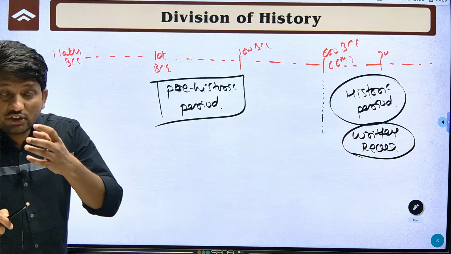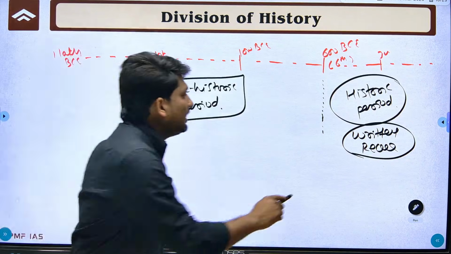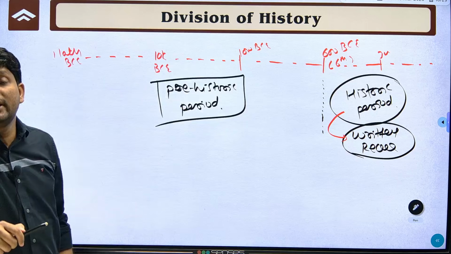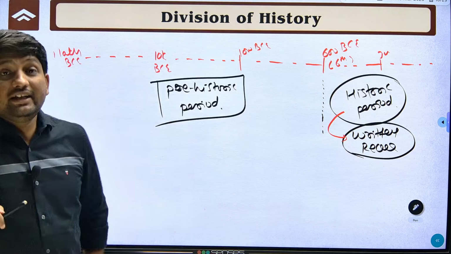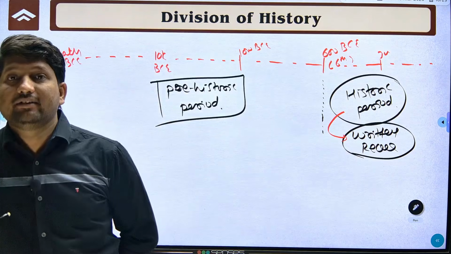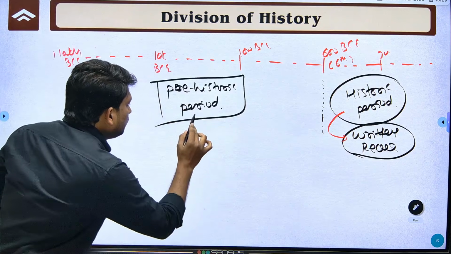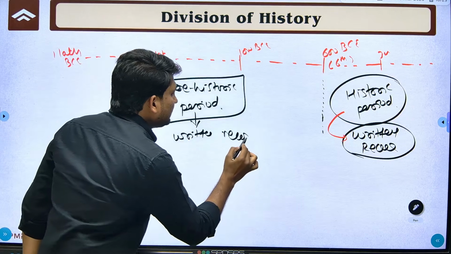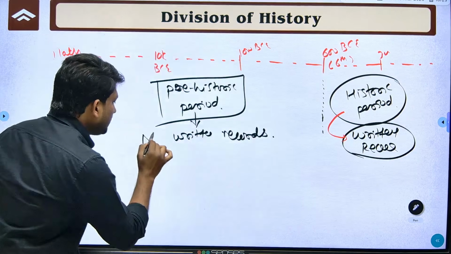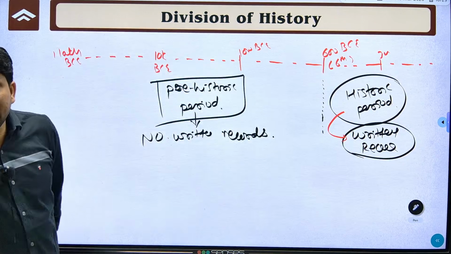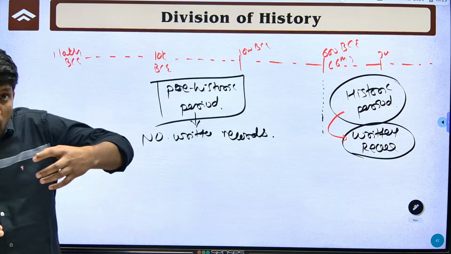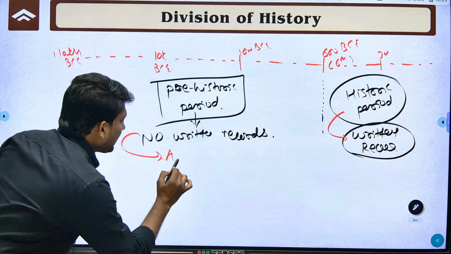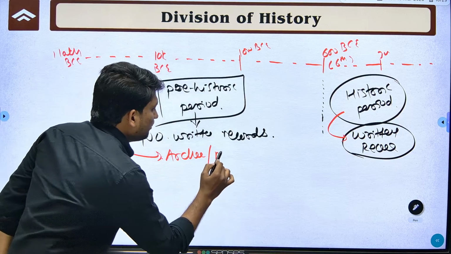So reconstruction of history during the historic period can be based on written records, but before 600 BC you do not have written records from that period. So there are no written records for the reconstruction of history. If you want to reconstruct the history of this period, you have to depend on archaeological remains or material remains.